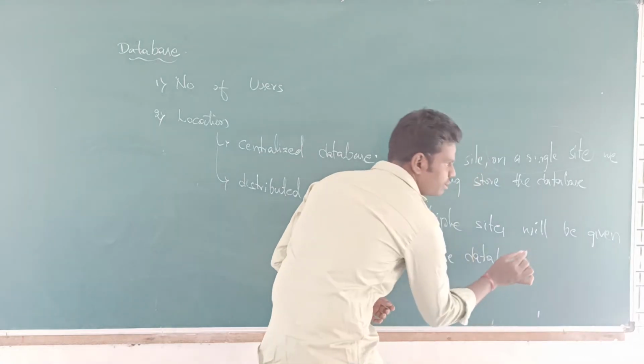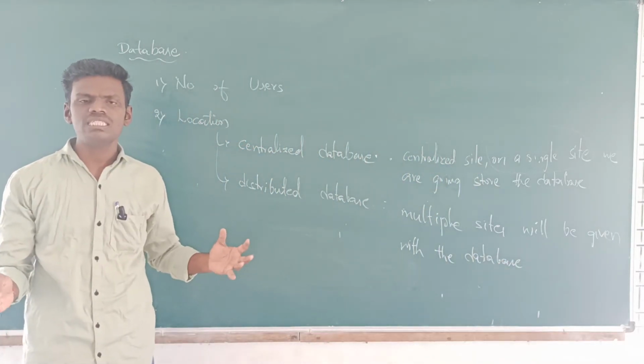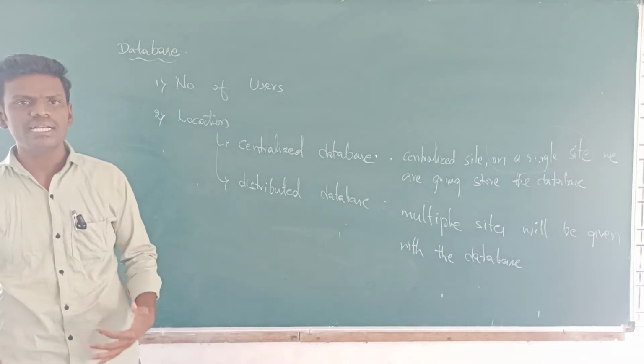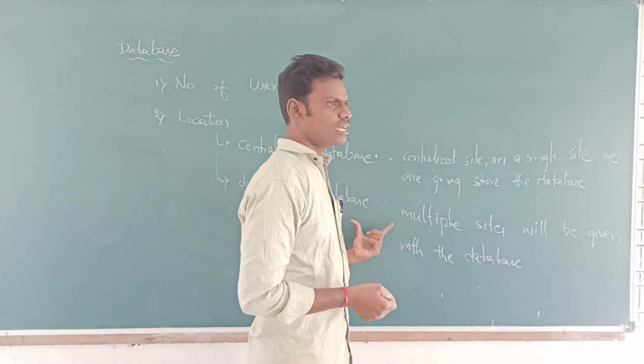So many sites and so many locations will be there. They will be sharing the database in order to store it, so that it can reduce the burden, I can say. That is what a distributed database is.